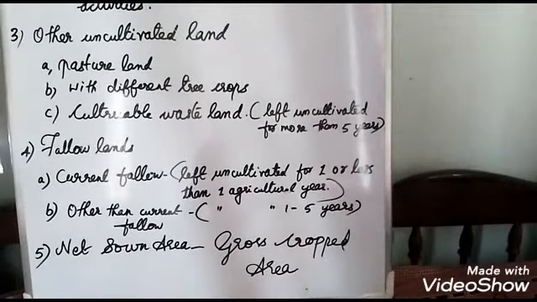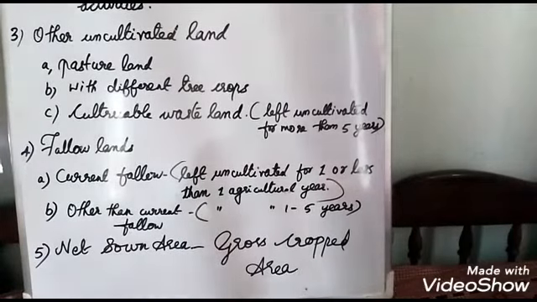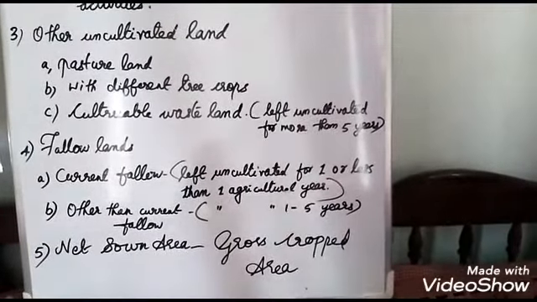Like that, the plain regions that we have are used for different kinds of activities: constructing industries, setting up factories, constructing roads and railways. For all this we use the plain land regions of our country.